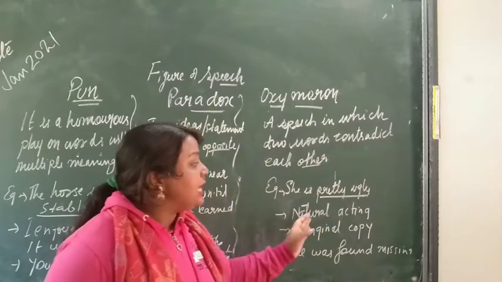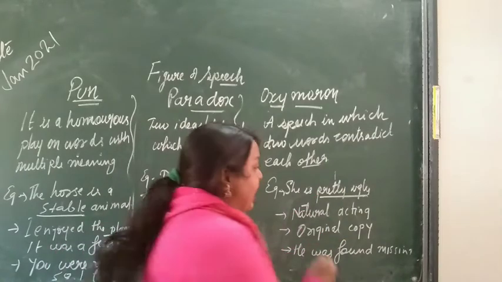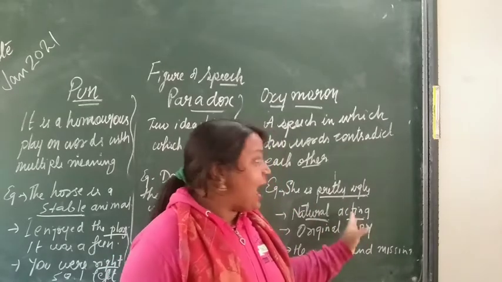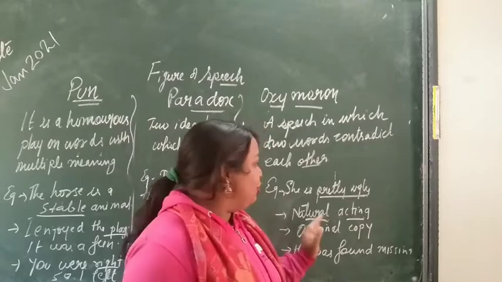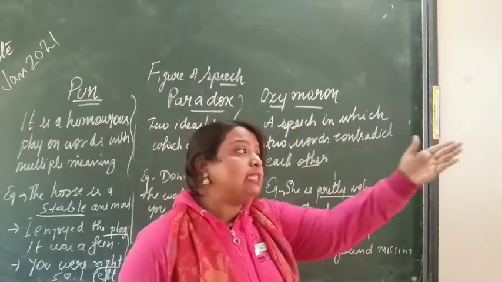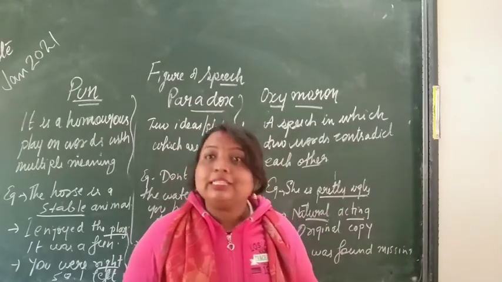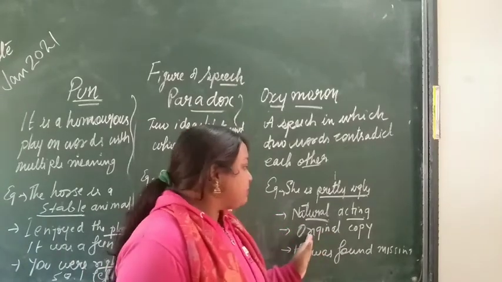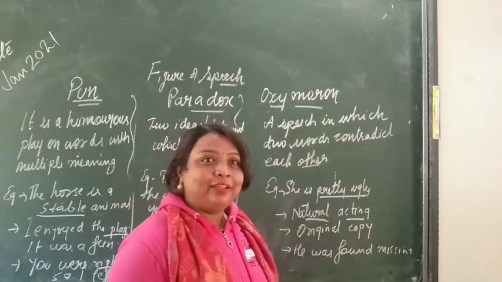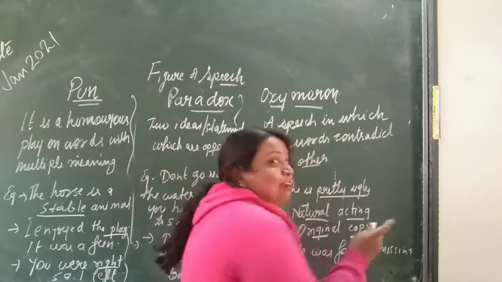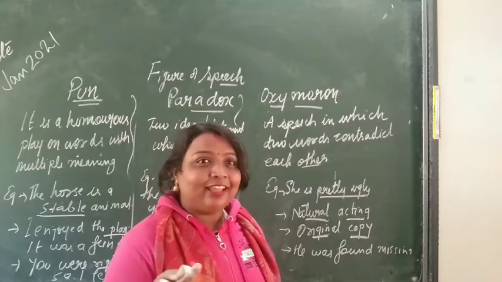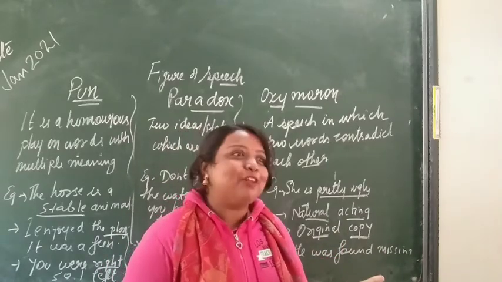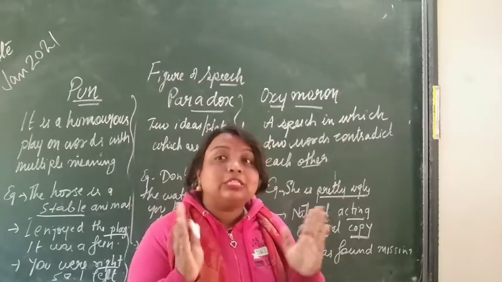Second, it was a natural acting. Natural also, acting also. Natural means how you react, acting means how you act. So when you use these words, natural acting, he has done the natural acting, it is an oxymoron. Two words are opposite to each other. It was an original copy. Original also, copy also. See, when you speak, you might not have thought about all these things. It was an original copy. When you take a copy, oh, it looks like an original copy. But actually, this is an oxymoron sentence.